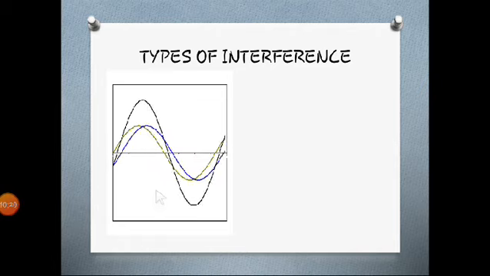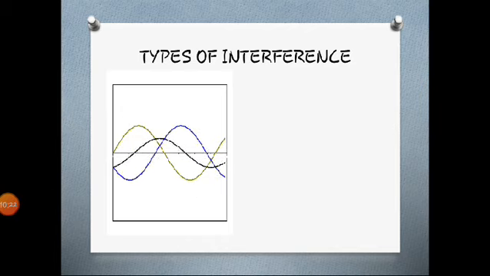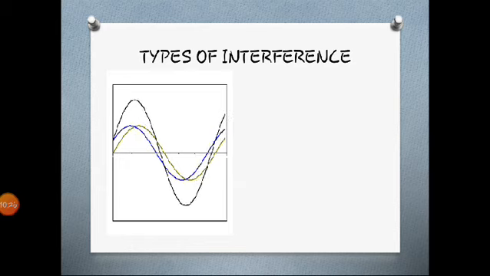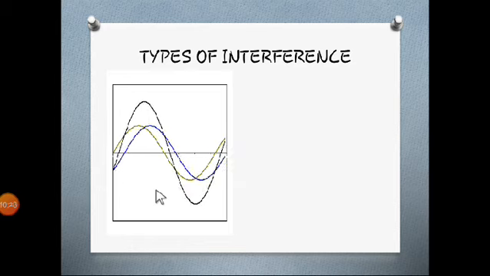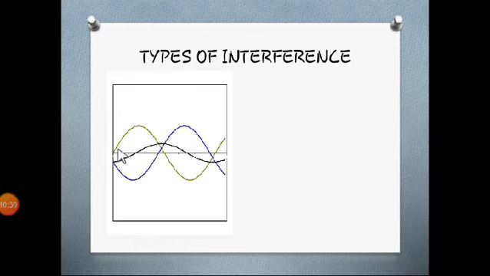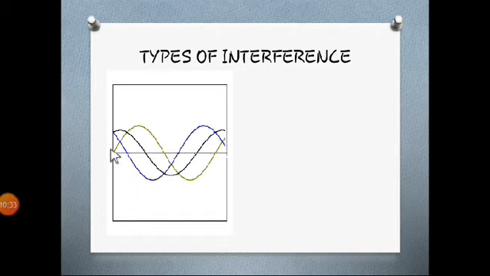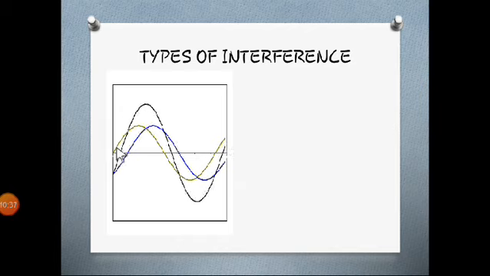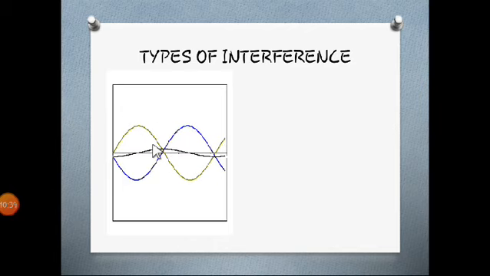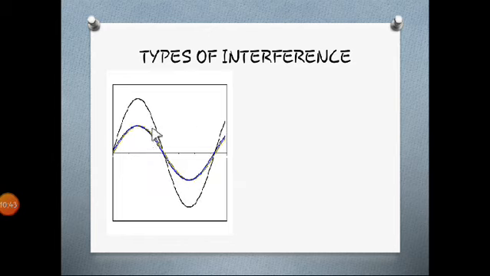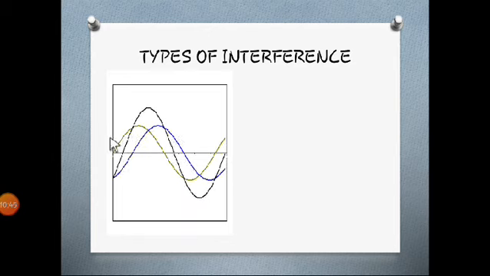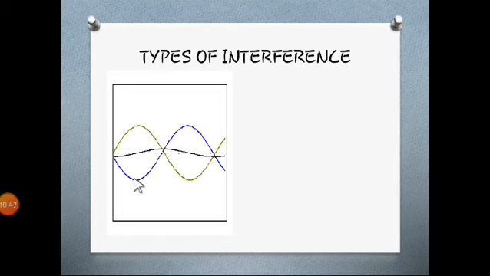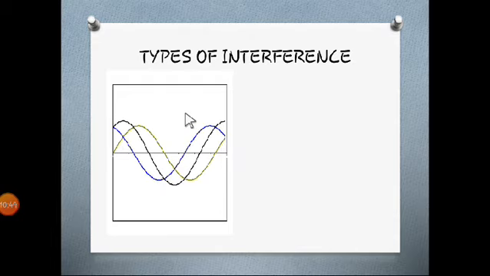Three waves are there, in which constructive and destructive are popping up. When this blue wave and this wave have crest falling on crest, it appears here as constructive. Here you can see this constructive, and when crest and trough meet this way, destructive will happen.